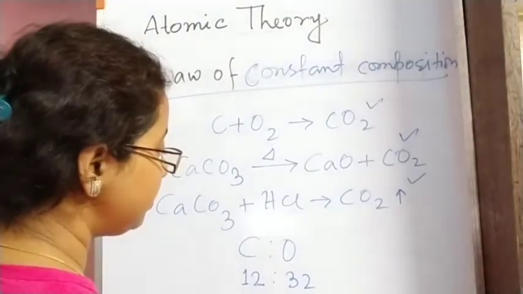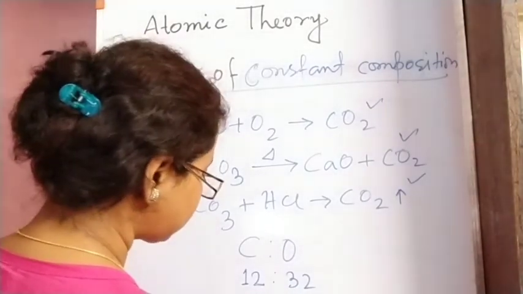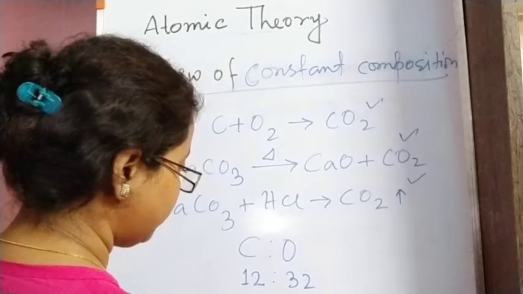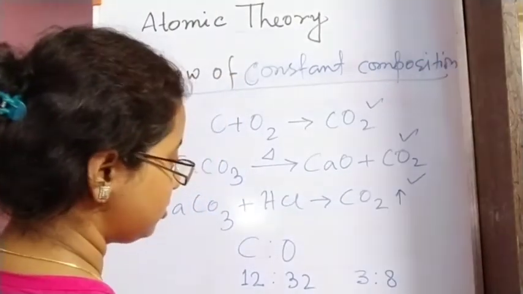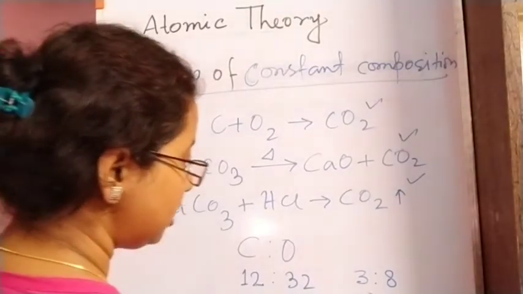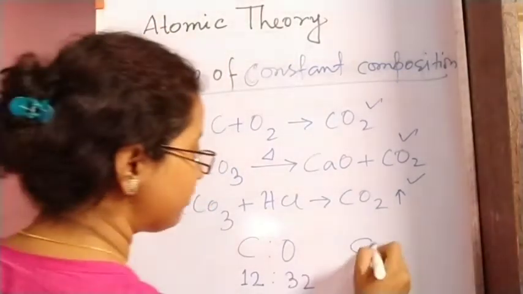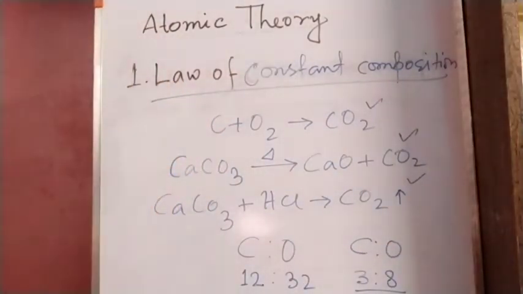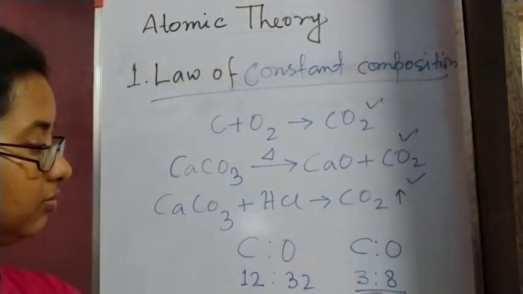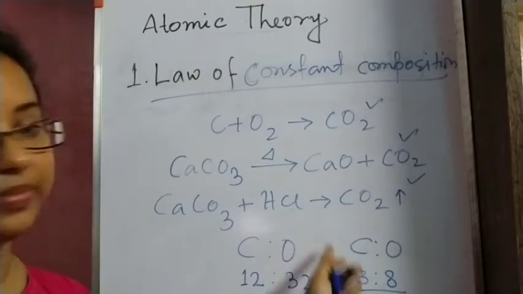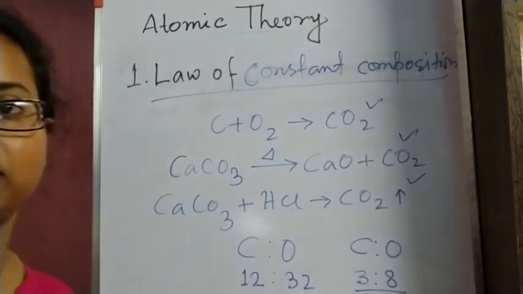We can simplify this to 3:8. This is the ratio of carbon to oxygen in carbon dioxide, by weight. So in each and every case we will be getting the ratio as 3:8.